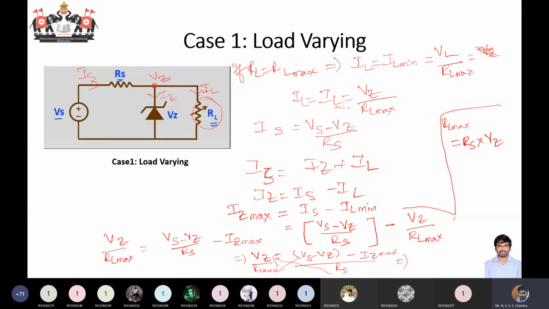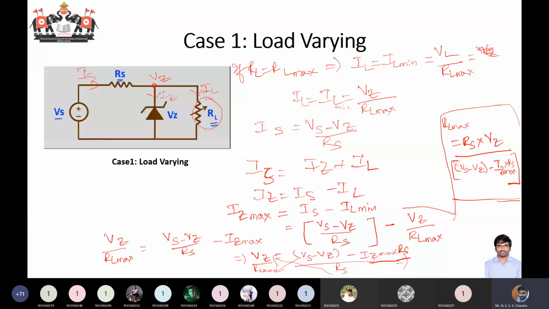So this will be equal to Vs minus Vz minus, sorry, here I forgot to multiply, IZ max into Rs. This will be your RL max value.